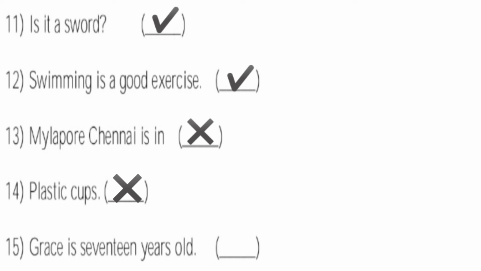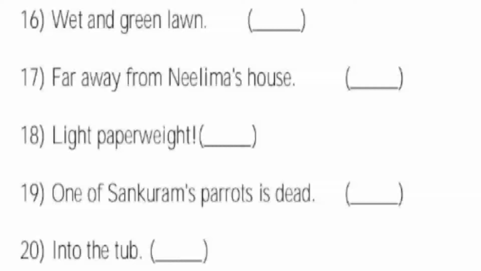Number 15. Grace is 17 years old. Sentence. It is a sentence. Why? Because it has a subject Grace. It begins with a capital letter G. It ends with a full stop. Got it? So this is a sentence and it makes complete sense. So I will put a tick mark.